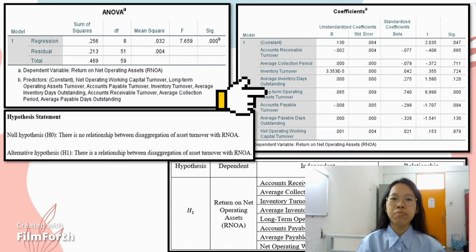However, the long-term operating asset turnover will significantly affect the RNOA, as it has a p-value of 0, which is lower than the alpha of 0.05. As a result, H0 will be rejected and H1 is accepted.